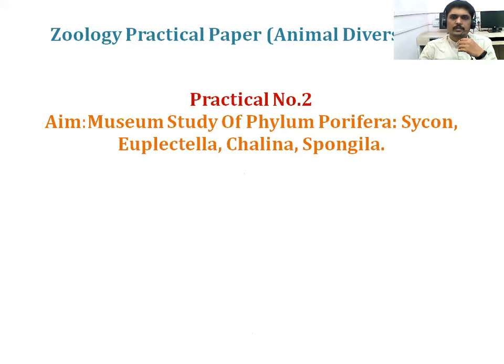In zoology practical number two, today we discuss the phylum Porifera. In this phylum, we should know that there are four examples: Sycon, Euplectella, Chalina, and Spongilla. Today's practical, we discuss only the poriferans. In the last practical, we discussed the phylum Protozoa and its four examples. Today we discuss the phylum Porifera and its four examples.